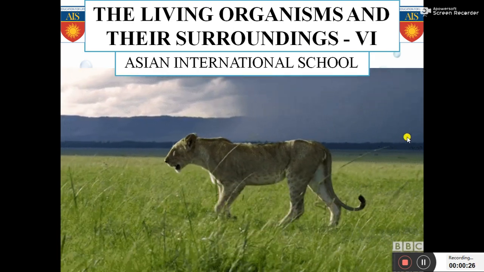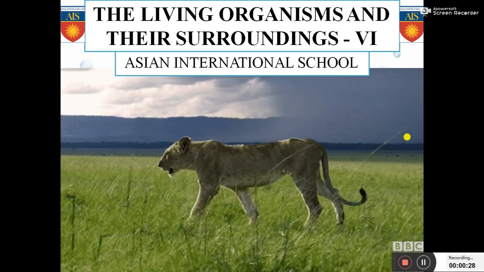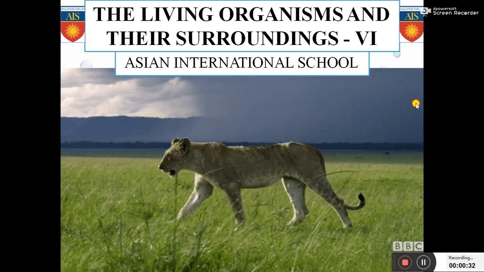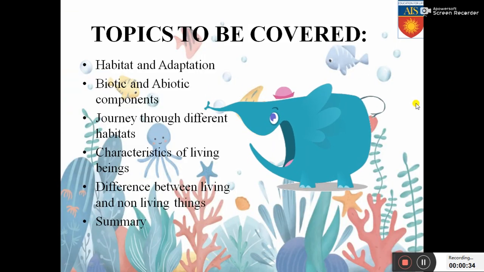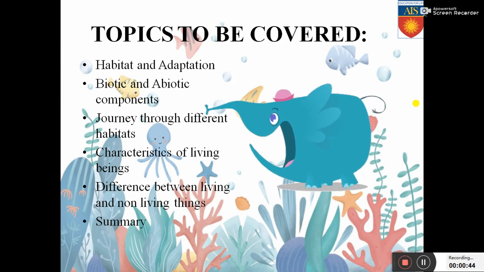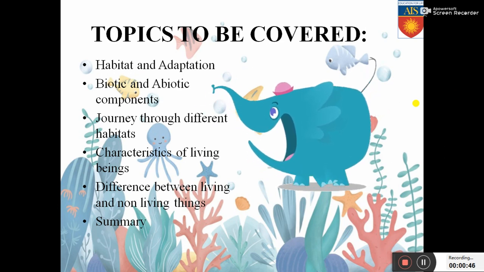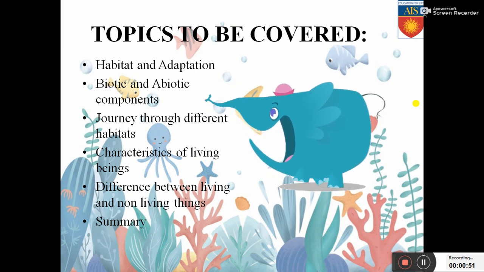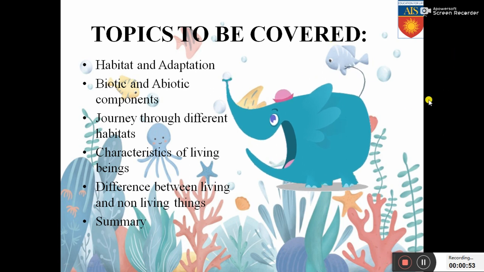First we will have a look at the various topics that we are going to cover. So let's have a look at the topics. The topics that we will be covering in this chapter are habit and habitat. We will learn about biotic and abiotic components. Then we will have a journey through different habitats. And we will learn about the characteristics of living beings and difference in between living and non-living things. And we will wrap up the chapter with a brief summary.